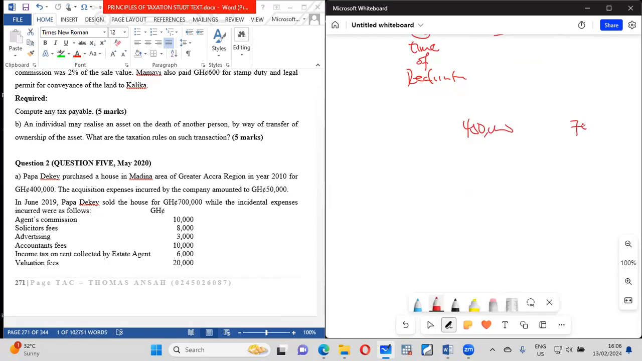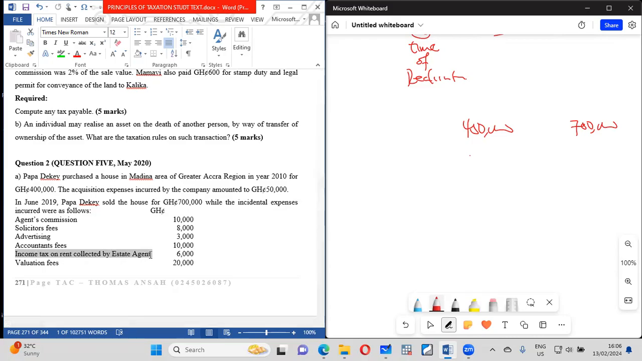And he's receiving 700. He said that whilst he was selling the thing at 700, he incurred all these costs. All these costs, 10,000 agent commission. So you add 10,000 solicitation, because all these things are costs that he has incurred in selling the asset. He says this one is income tax on rent collected by estate agents,